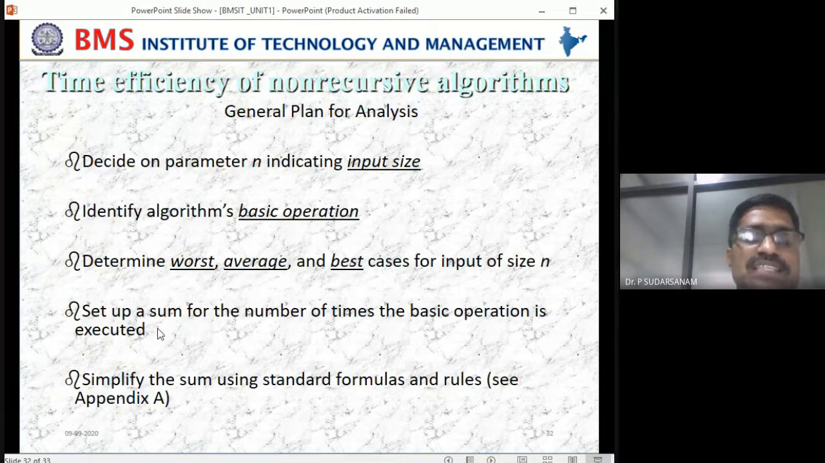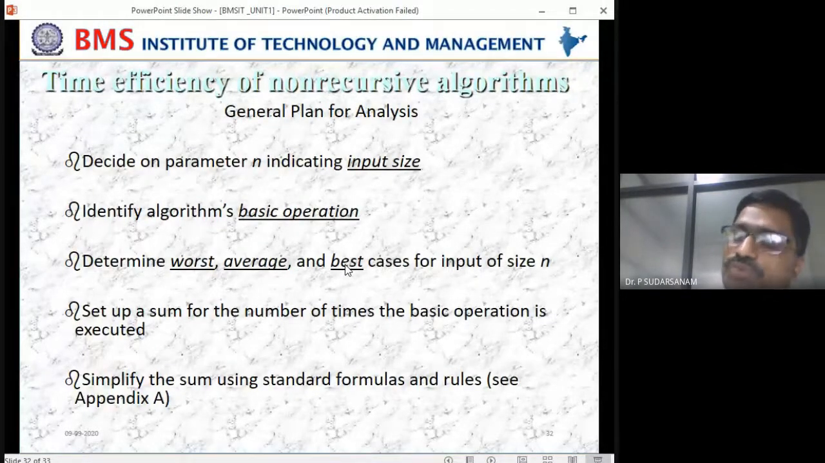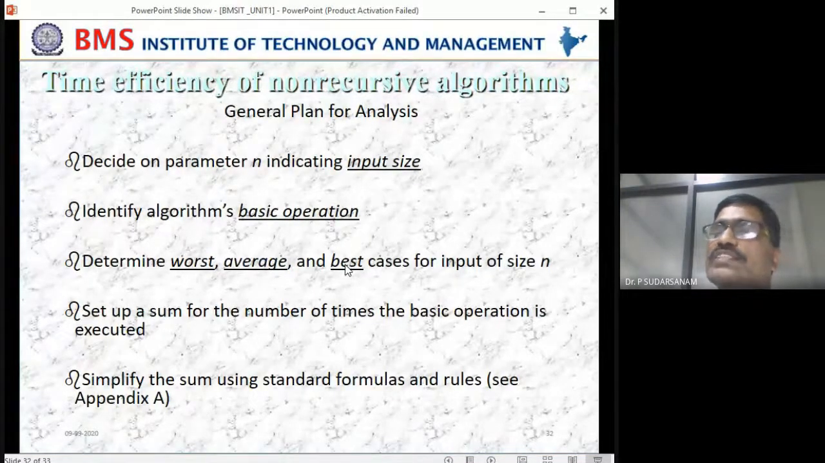The next one is to set up a sum of the number of times the basic operation is executed. So you have to write the general equation for the given problem. Next is to simplify the sum using the standard formulas and rules, so that is what we have to write. So now, 1, 2, 3, 4, 5: either recursion or non-recursion problems, they will give one algorithm. You need to identify the input size, the basic operations, the best case, worst case, and average case if it exists. Next, you have to write the general form, the mathematical equations.